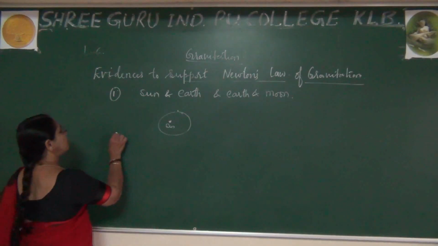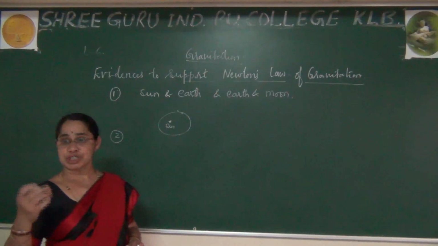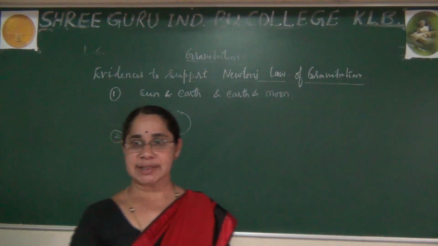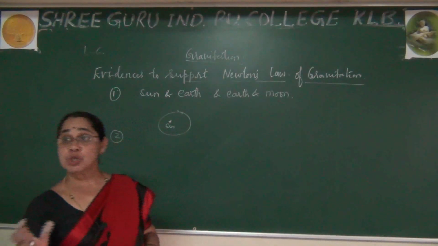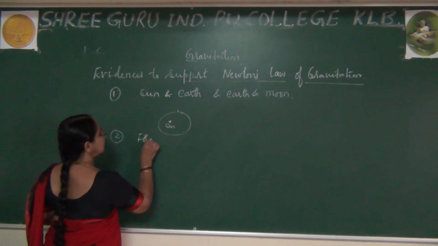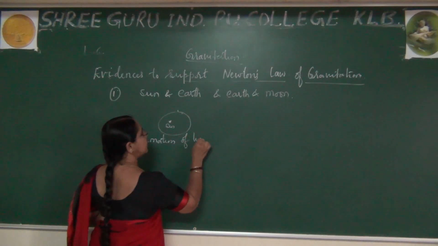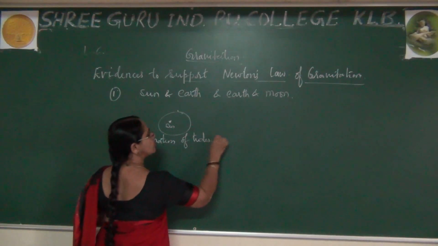What is the second point? You have seen the tides in the ocean, and that also supports it: the formation of tides in oceans.